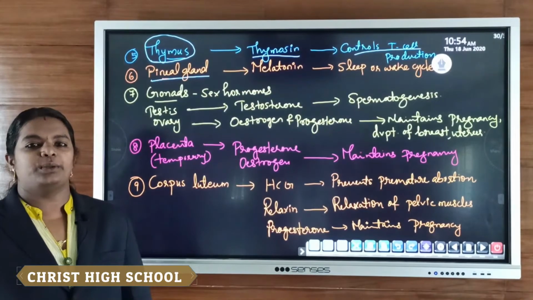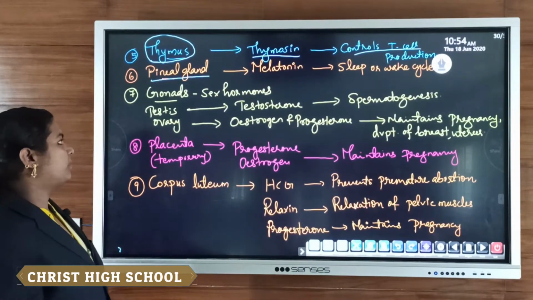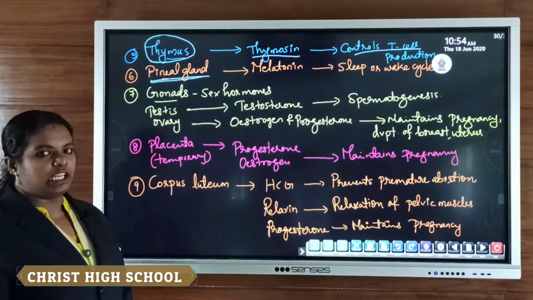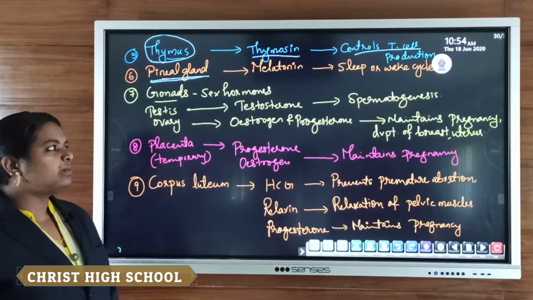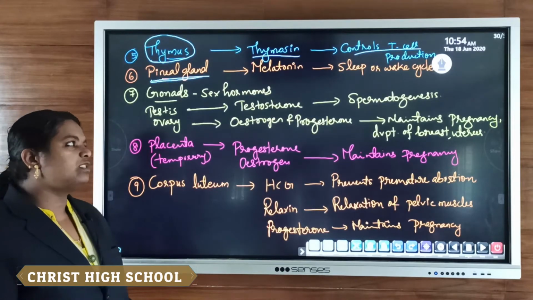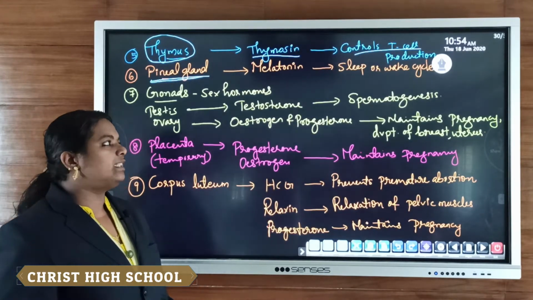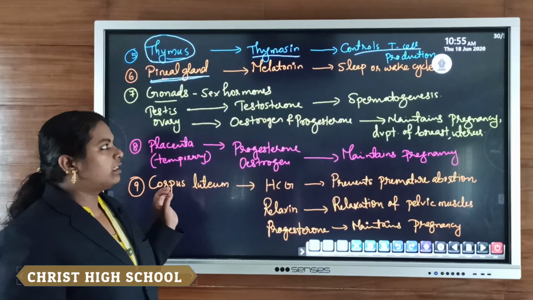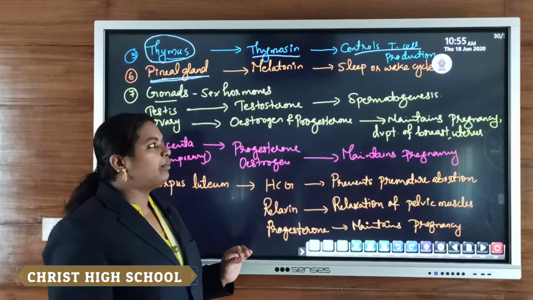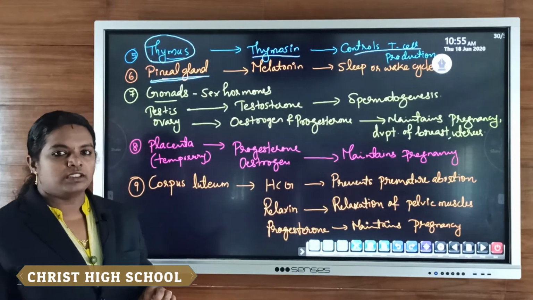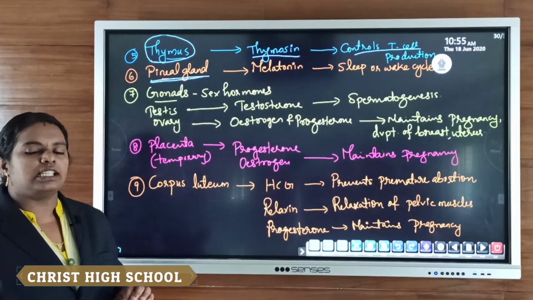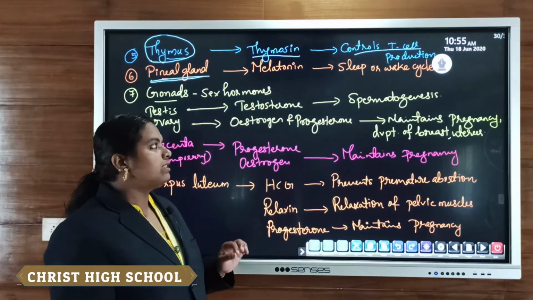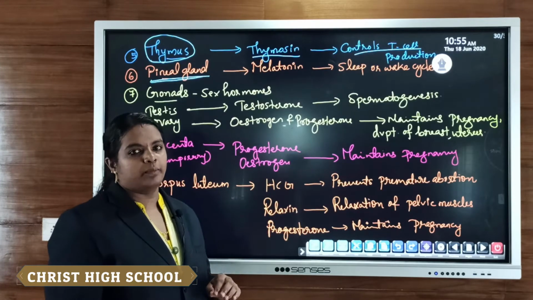Another important endocrine gland is the pineal gland. The main secretion that comes from this pineal gland is melatonin hormone. The function of melatonin hormone is that it controls the process of sleep. That is why we can say that melatonin is known as the hormone which controls the sleep or wake cycle. So the pineal gland's main secretion is melatonin hormone, and its function is to control the sleep or wake cycle.